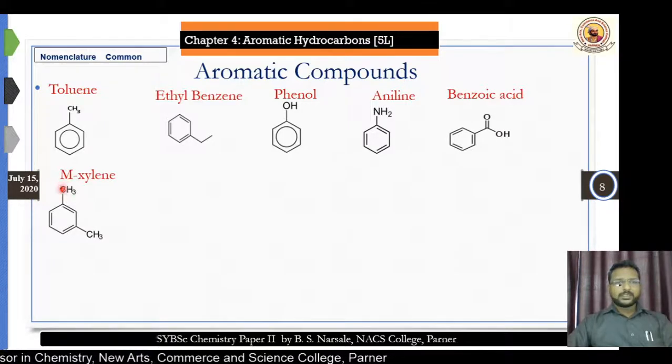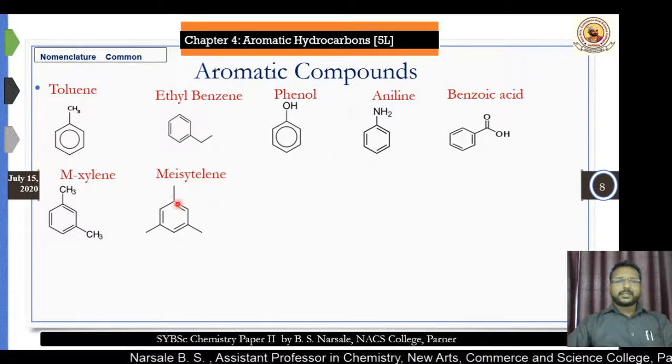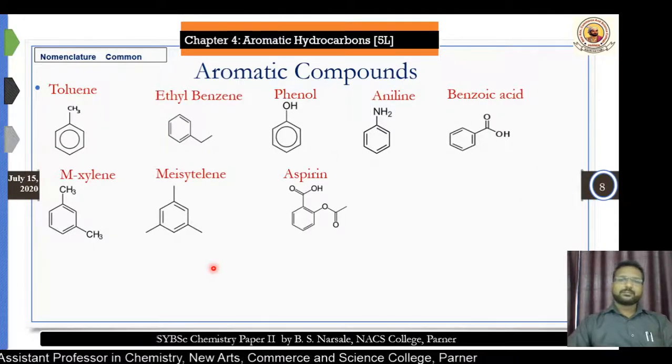The compound possessing 2 methyl groups attached to the benzene ring is known as xylene. Okay. Then this has 3 methyl groups, mesitylene.